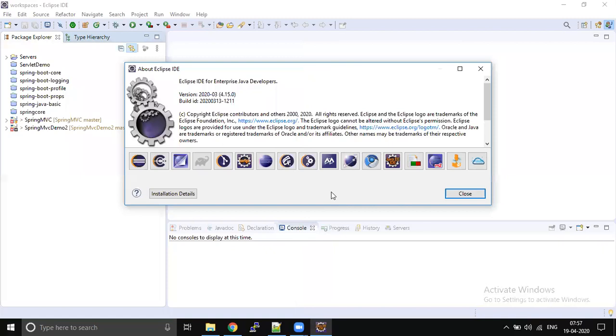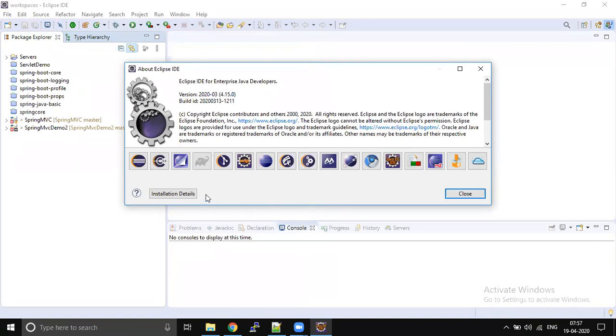Spring Tool Suite, STS, will also have Maven installed. So almost all the IDEs, Eclipse, IntelliJ IDE, Spring Tool Suite, are embedded with Maven by default, so we don't need any explicit installation. You can directly start working with Maven.